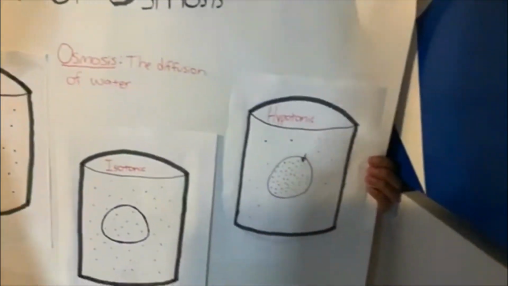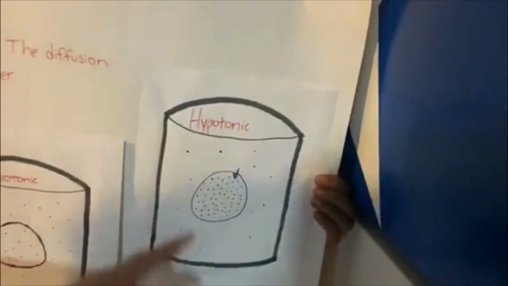If the cell is in a hypotonic solution, the concentration of the solvents within the cell is greater than the surrounding solution. In the isotonic solution, the trade-off of water molecules between the cell and the solution is relatively equal. If the humans represent water molecules and the pool a cell, it would look like this.